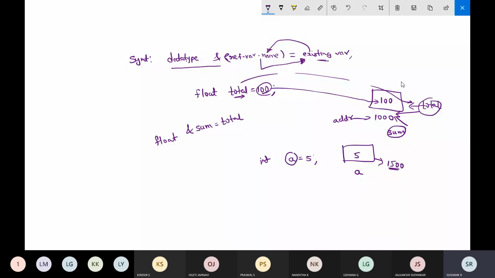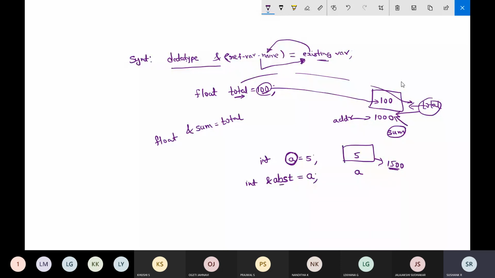Now I want to create a reference for this variable a. How to create that? The first parameter is the data type, then the ampersand symbol, then I'll give the name as ABST, is equal to the existing variable a.